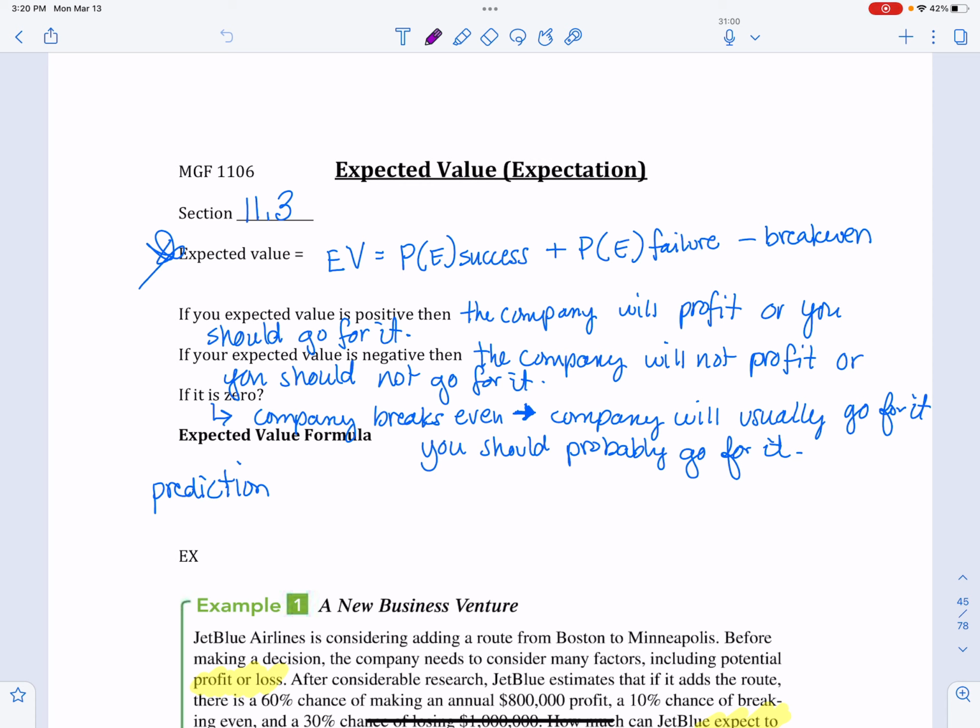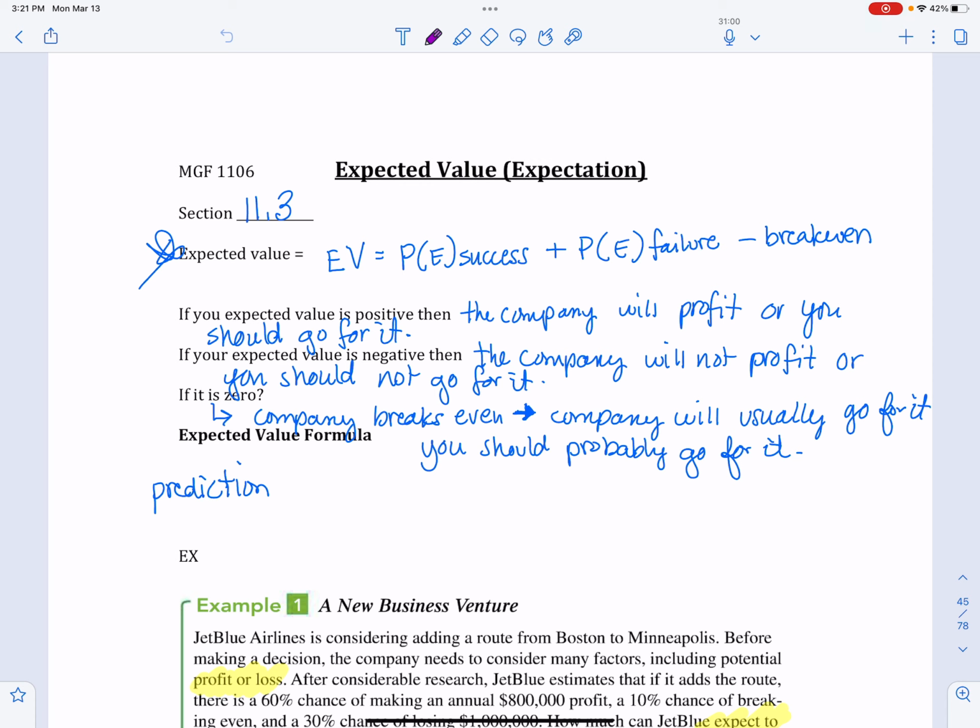If your expected value is positive, then the company will profit or you should go for it. So positive means that's a good thing. Your value, if it's money, is going to be positive. If your expected value result is negative, then the company will not profit or you should not go for it. If your expected value turns out to be a negative number, that means the company's going to lose money. And what happens if it's zero? That means the company breaks even. Most companies will usually go for it because that's usually seen as a good thing.